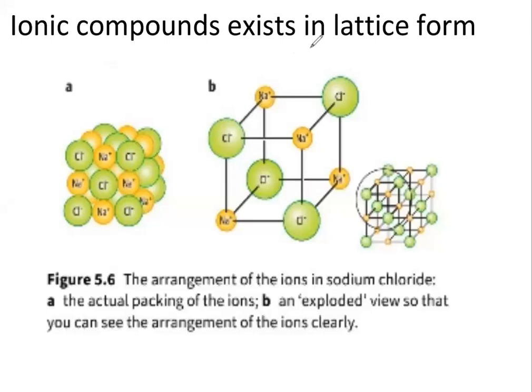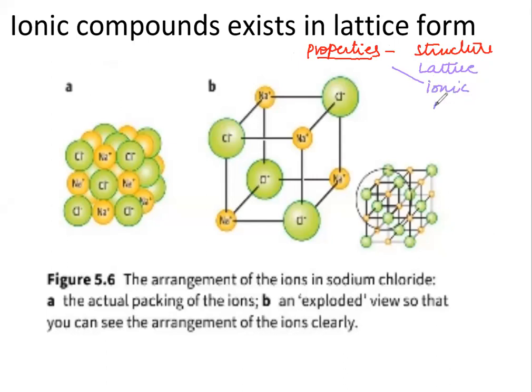As I told you, the properties of these compounds depend on the structure, which is always the lattice structure, and on the bonding, which is ionic bonding.